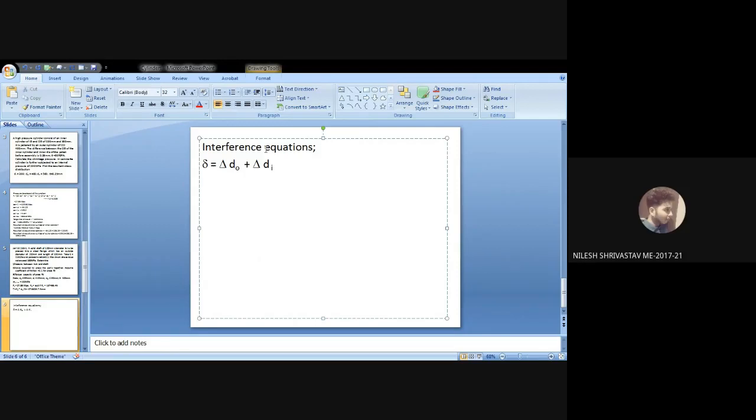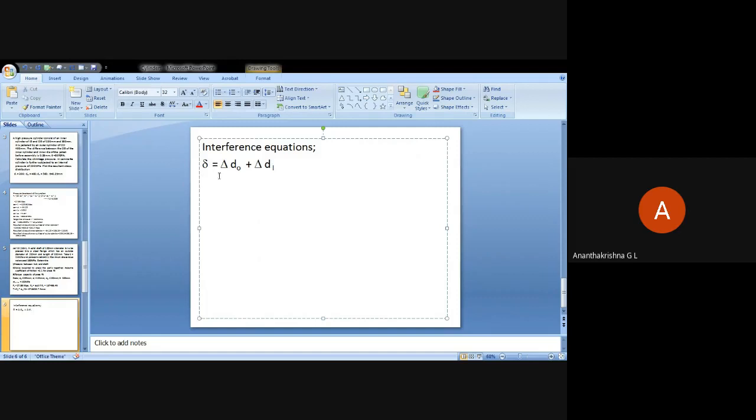Yes, sir, got it. So there are two equations, one is delta DO, another is delta DI. Delta DI is given by PI DI by Young's modulus into DO square plus DI square by DO square minus DI square, plus Poisson's ratio. You got that equation, no? Yes, sir, those two equations.